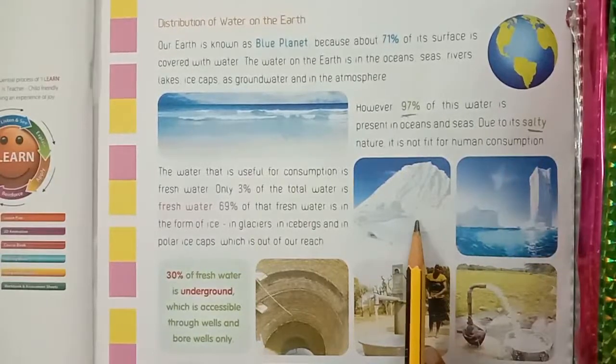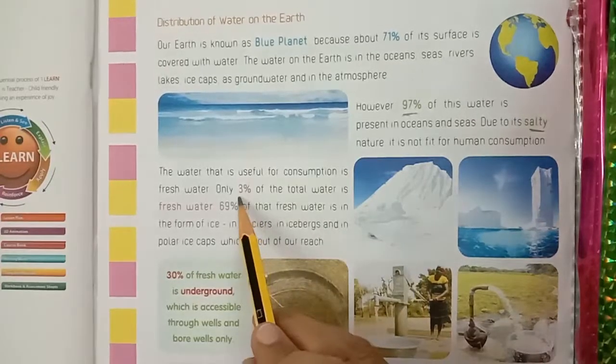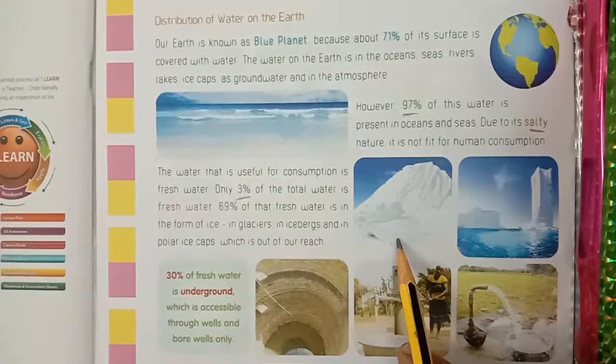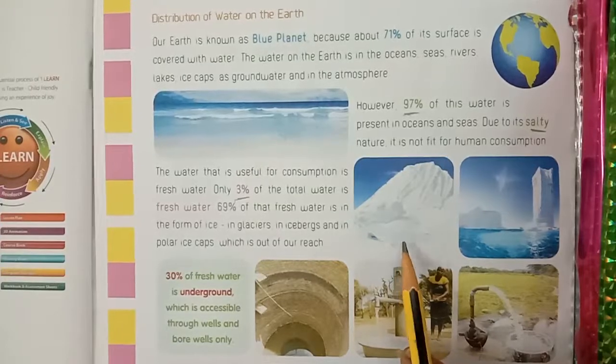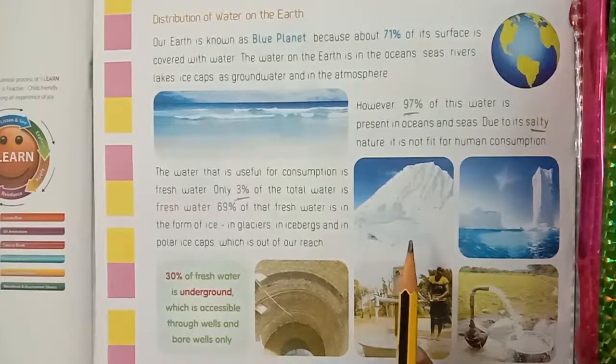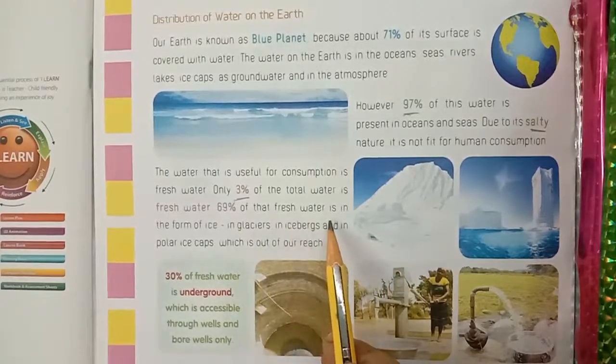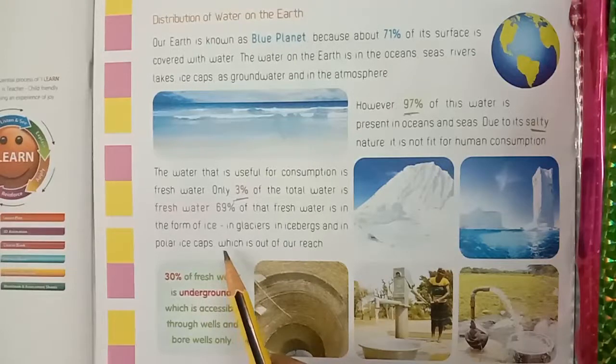Next, the water that is useful for consumption is fresh water. Only 3% of the total water is fresh water. How much percentage of water is fresh water? Only 3%. 69% of that fresh water is in the form of ice.